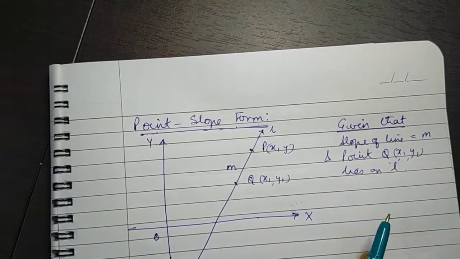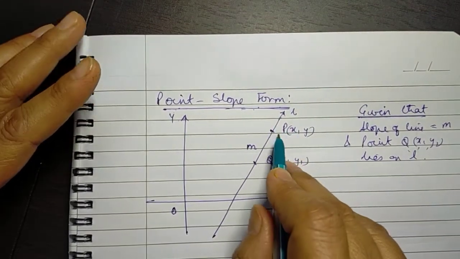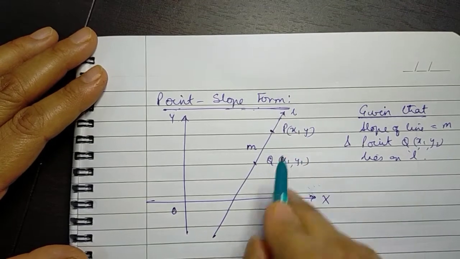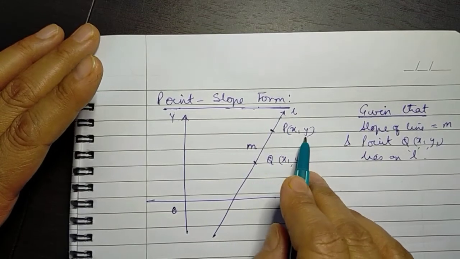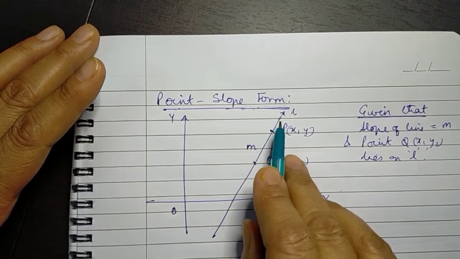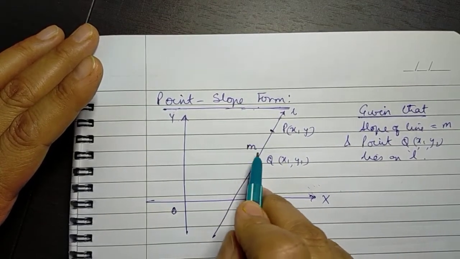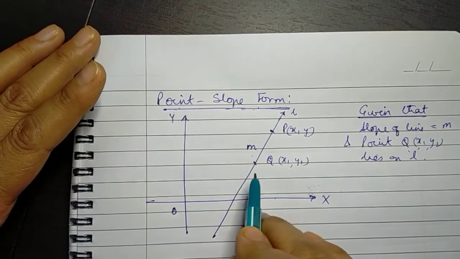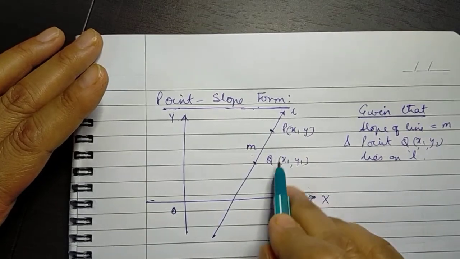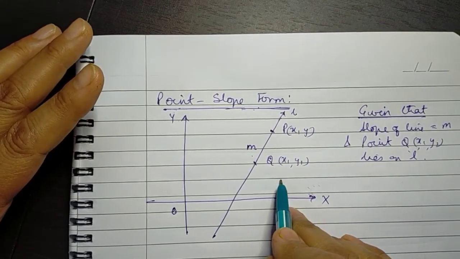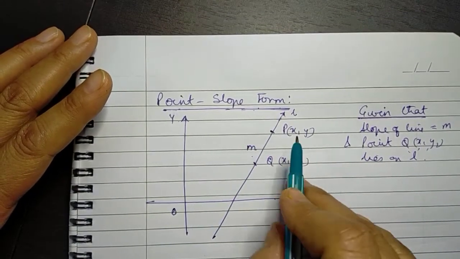Now to find the equation of the line, as I've already told you, we'll take an arbitrary point and make it satisfy the condition for being on the line. So we have taken P(x, y). For it to lie on the line, it should satisfy the condition for the slope of the line being m. Now with the given point Q, we have two points lying on this line. Using the two-point form, we can find the slope of the line.